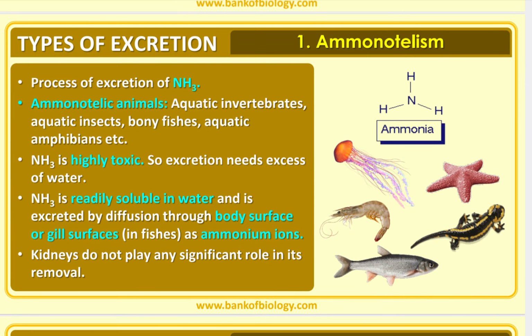First of all, we are going to see ammonotelism. Ammonotelism means it is the process of excretion of NH3, that is ammonia. Ammonotelic animals are aquatic invertebrates, aquatic insects, bony fishes and aquatic amphibians, etc. Because ammonia is highly toxic, so excretion needs excess of water and aquatic organisms get plenty of water. Ammonia is readily soluble in water and is excreted by diffusion through body surface or gill surface in fishes as ammonium ions. Kidneys do not play any significant role in its removal.